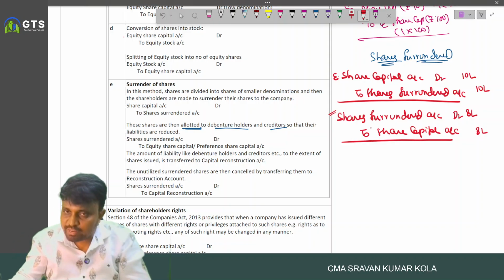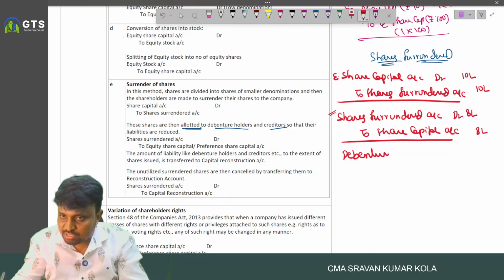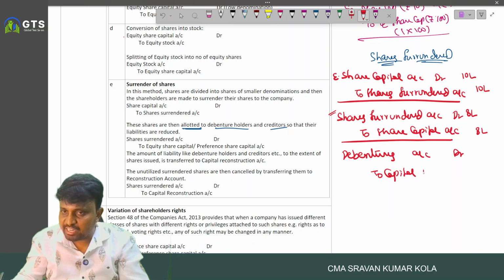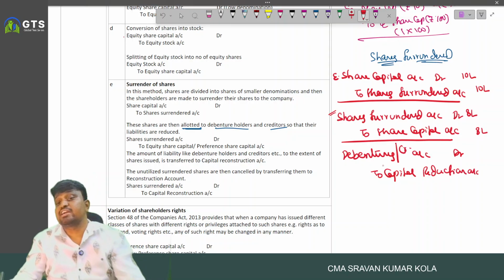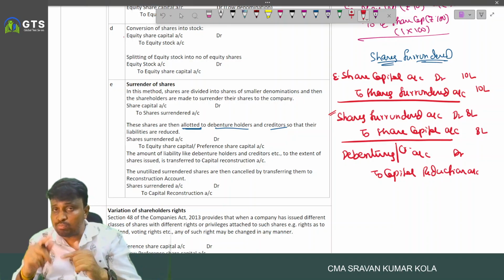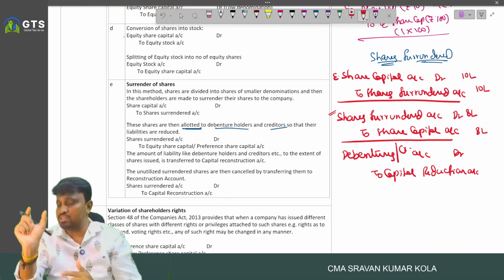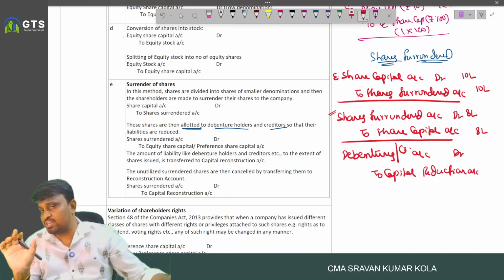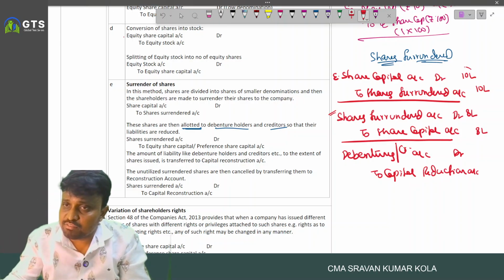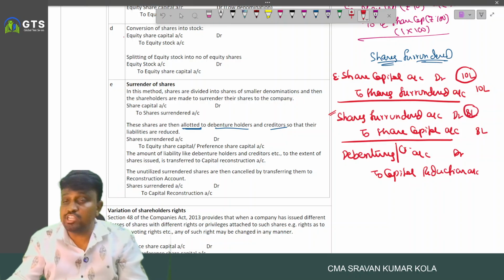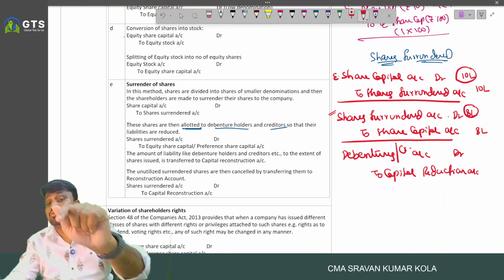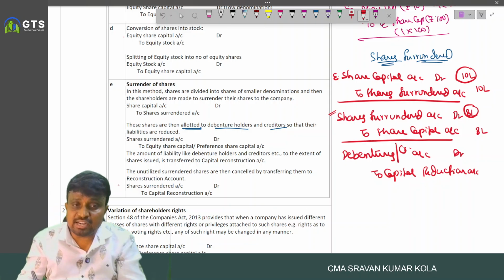So, for example, if the shares surrendered are issued to the debenture holder, then we write the entry: debentures account debited to capital reduction account. If the shares are issued to the creditors, creditors account debited to capital reduction. To whom the shares are issued, their liability will be decreased. The decrease in liability is transferred to capital reduction. But actually here we surrendered 10 lakh, and out of that only 8 lakh is issued. The remaining 2 lakh is there. The 2 lakh amount is transferred to capital reduction.